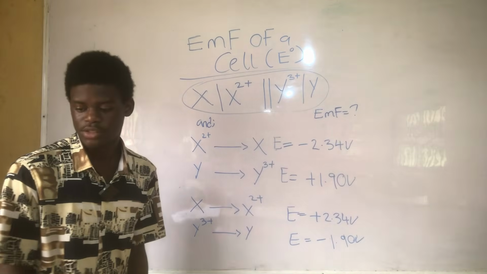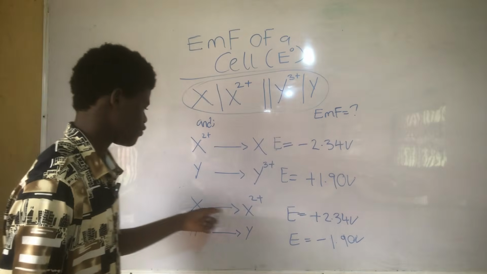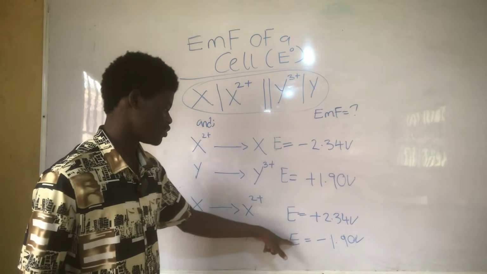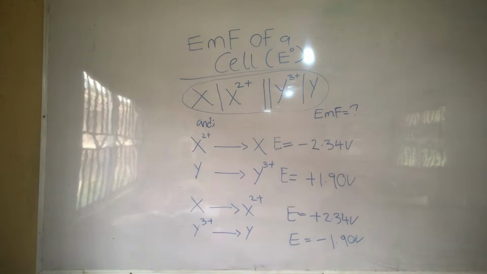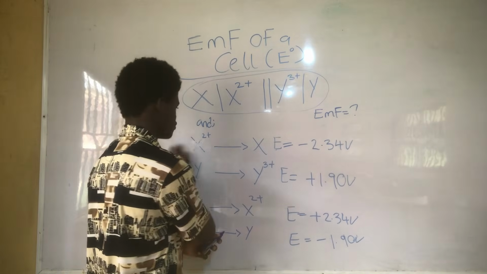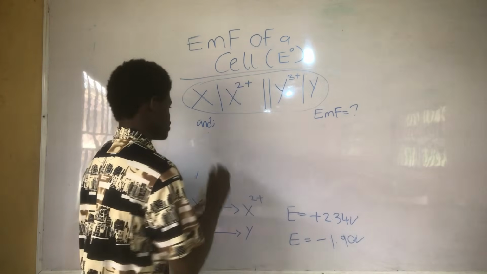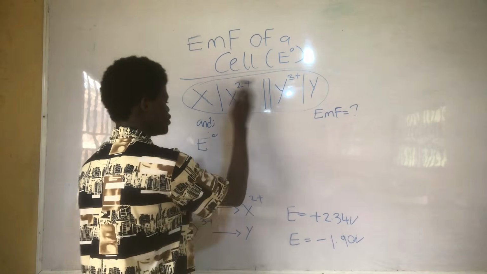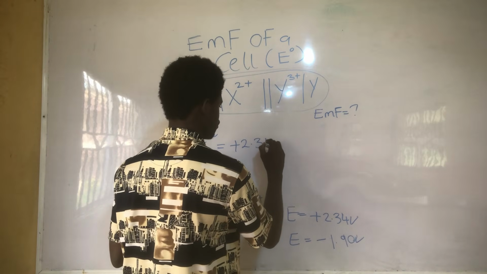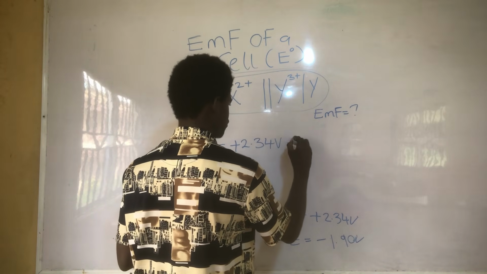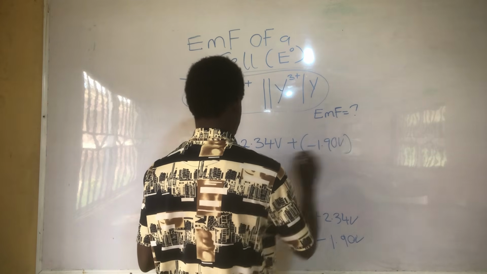So the next thing we need to do is to add up the EMF. Since we've gotten the EMF of this and the EMF of this, the next thing we need to do is just to add up the EMF. So the standard EMF of this cell will then be plus 2.34 volts plus minus 1.90 volts.